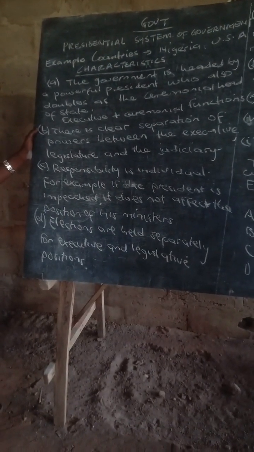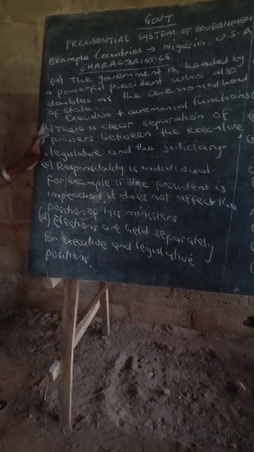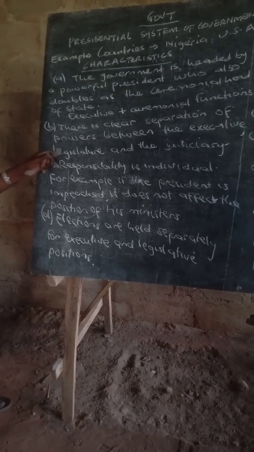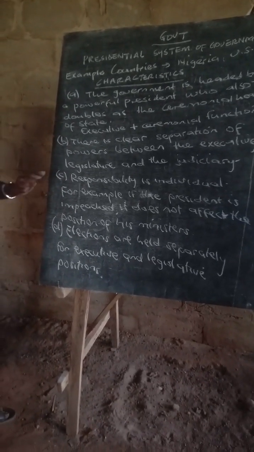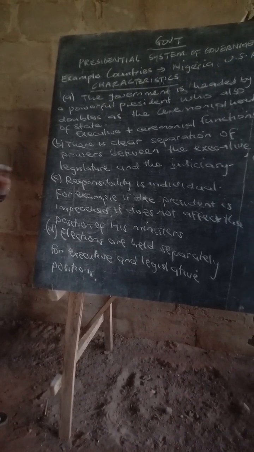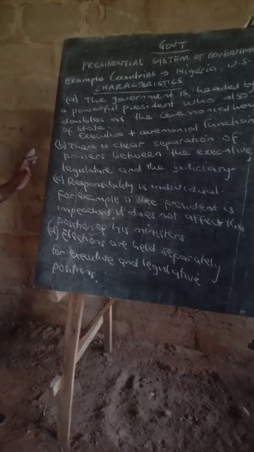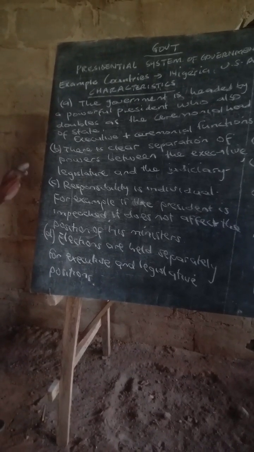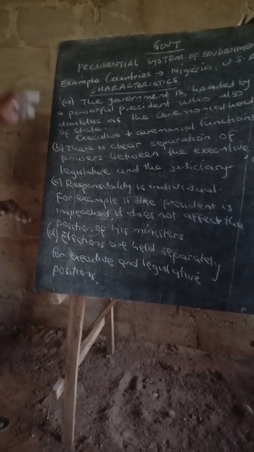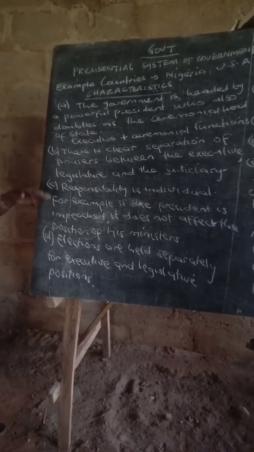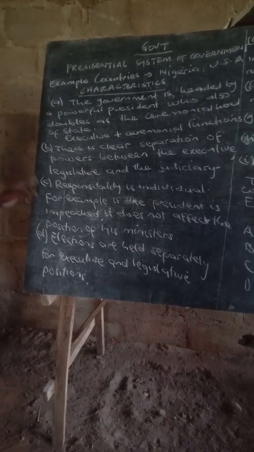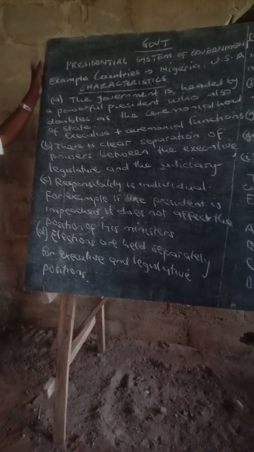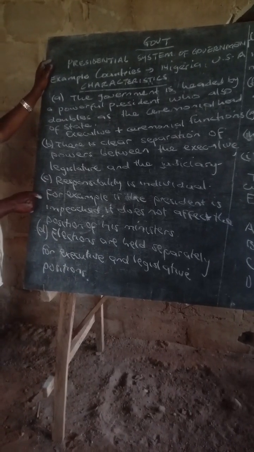Then there is a clear separation of powers between the executive, legislature, and the judiciary. No fusion of powers. You have clear separation of powers. There's no fusion. One cannot cross from one to the other. All the powers are clearly delineated. Now, responsibility is what? Individual.